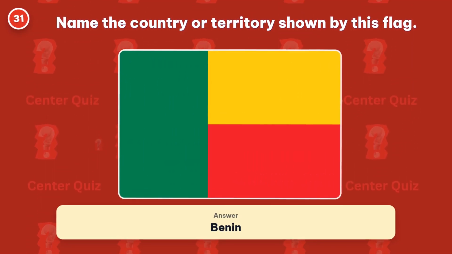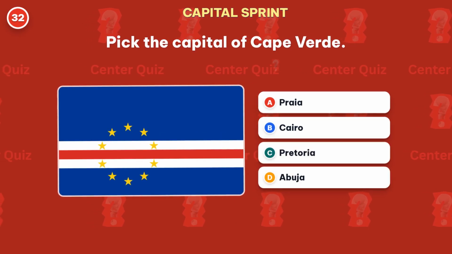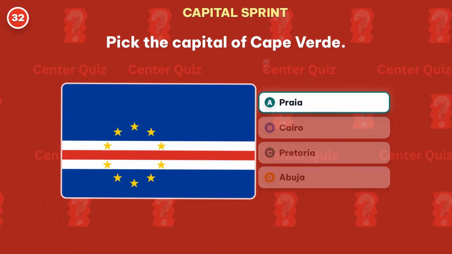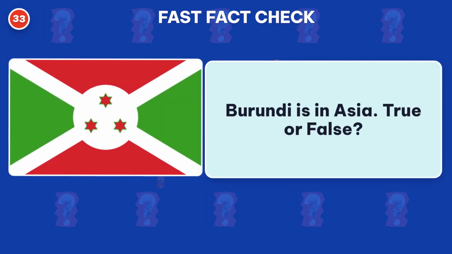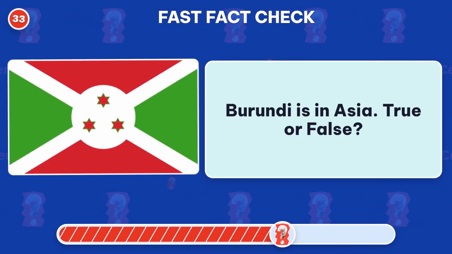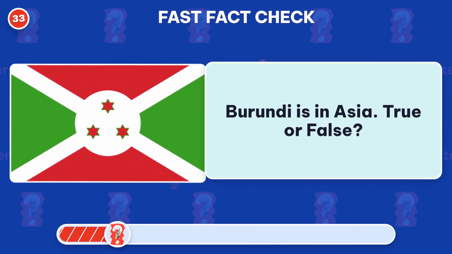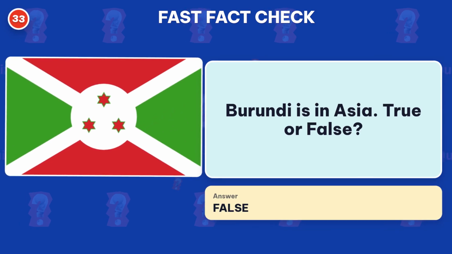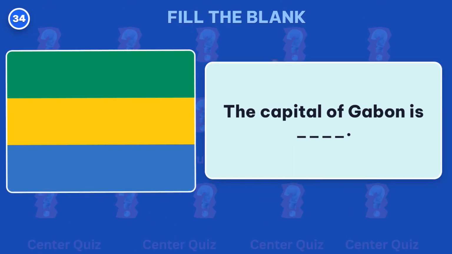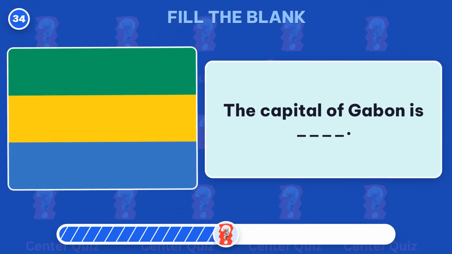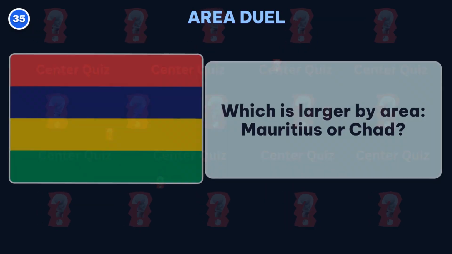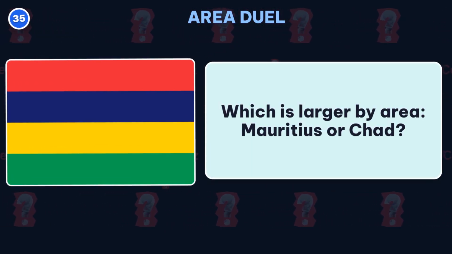Correct, Benin. Pick the capital of Cape Verde. Praia is the capital. Burundi is in Asia. True or false? False. Burundi is in Africa. Fill in the blank. What is the capital of Gabon? Answer: Libreville. Which is larger by area, Mauritius or Chad?